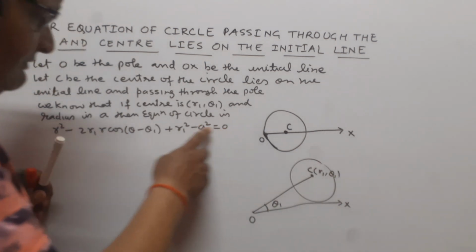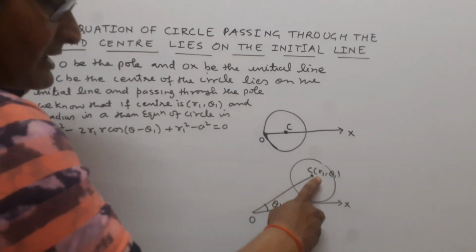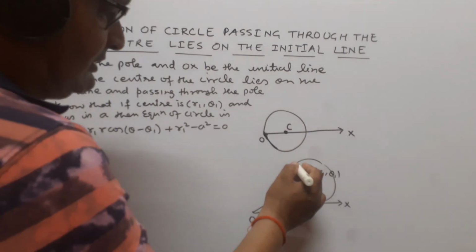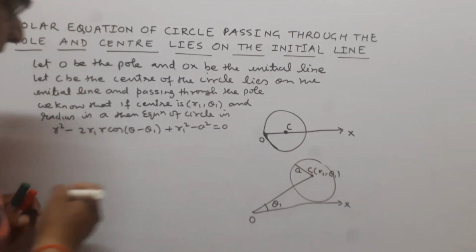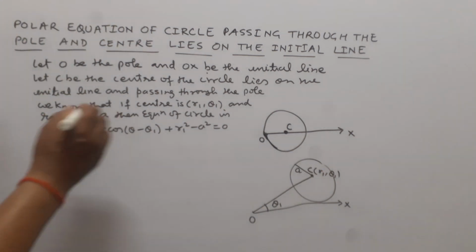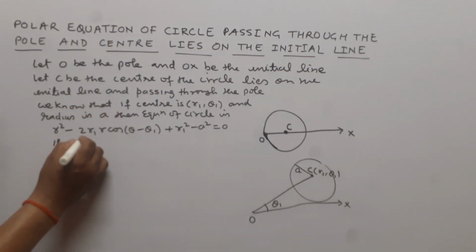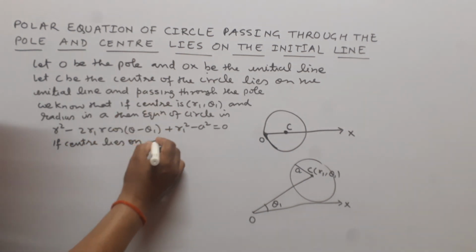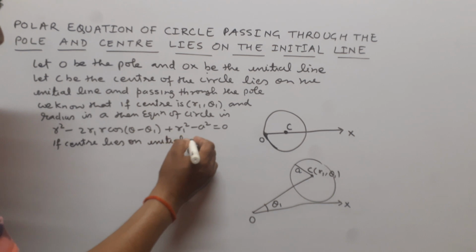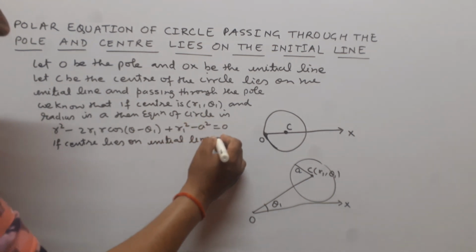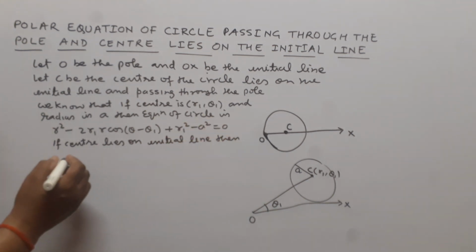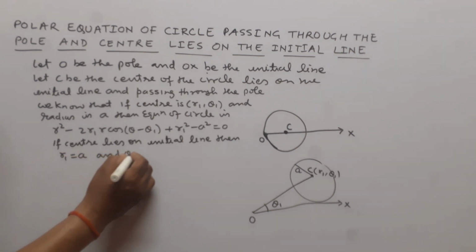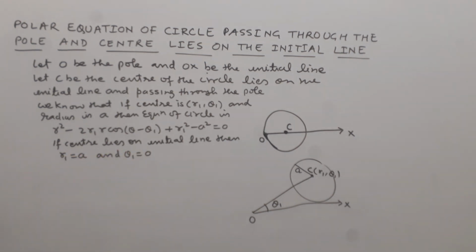This is the equation of the circle whose center is at r1 comma theta 1 and the radius of this circle is small a. If center lies on initial line, then r1 is equal to a and theta 1 is equal to 0.